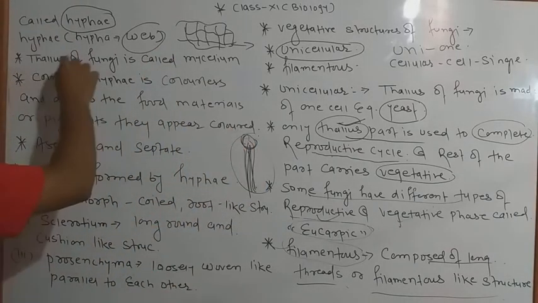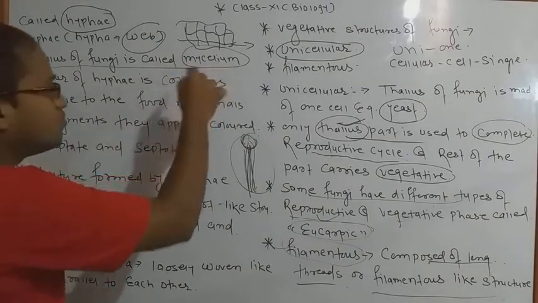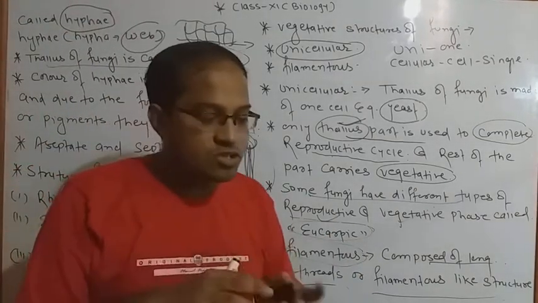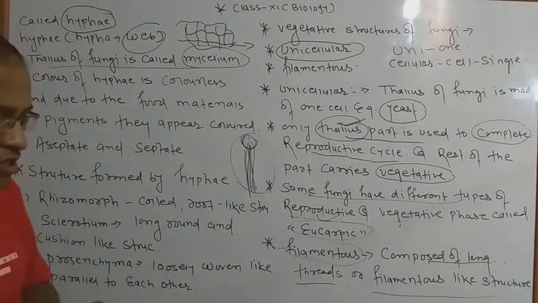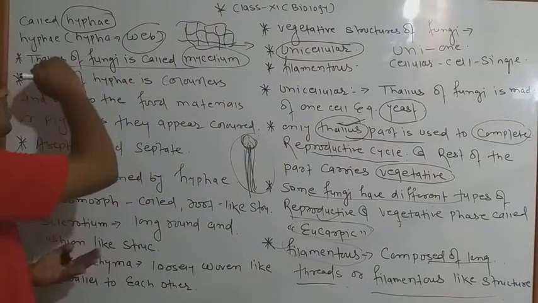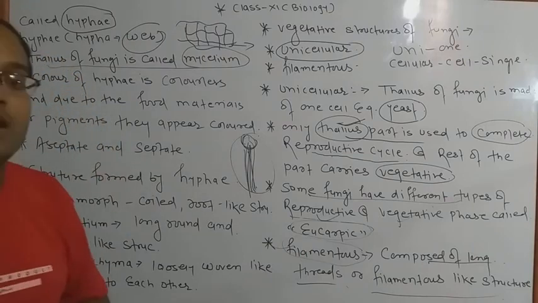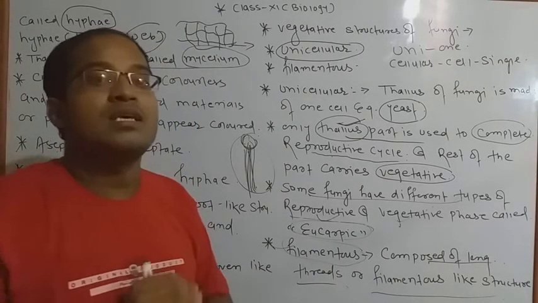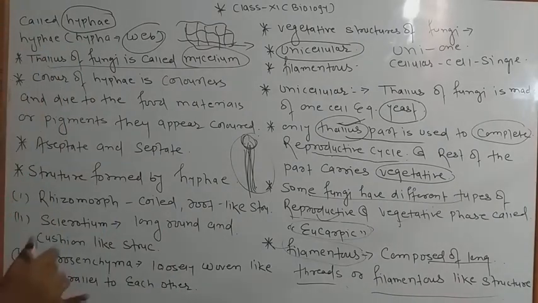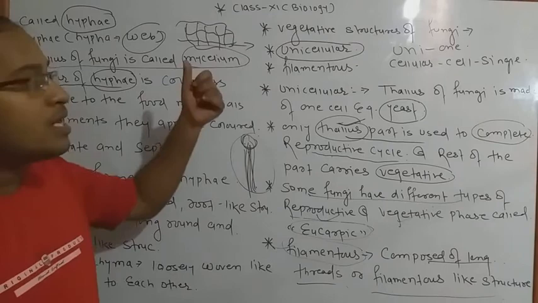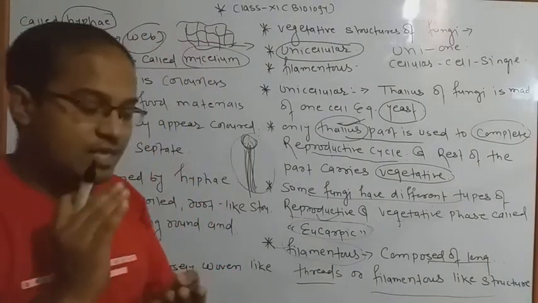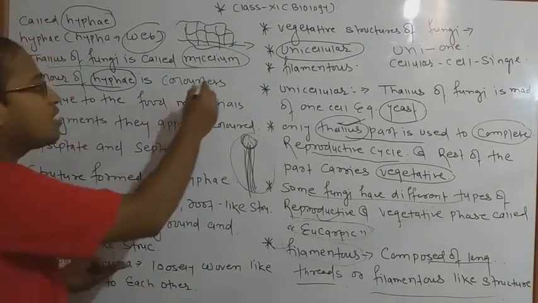Now next, thallus of fungi is called mycelium. Most important point, sometimes questions ask what is the meaning of mycelium? Mycelium is a word similar to the thallus of fungi. The thallus of fungi is what we know by the word mycelium. Most important part. And when we talk about hyphae, it means we are talking about the mycelial sheath. The mycelial sheath of fungi is colorless.